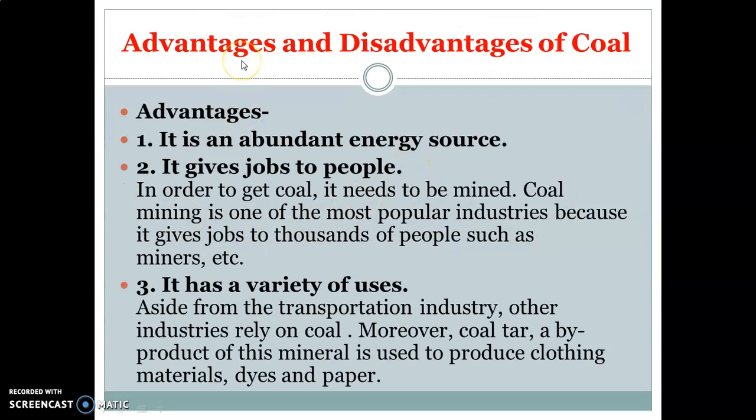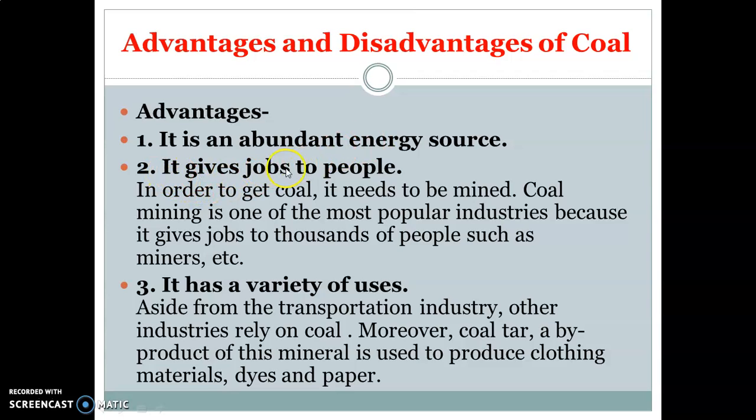Let's start with the advantages and disadvantages of coal. Now, advantages. Coal is an abundant energy source. There are 4 types of coal that we will discuss in the next slide. So, coal is available in most parts of India.